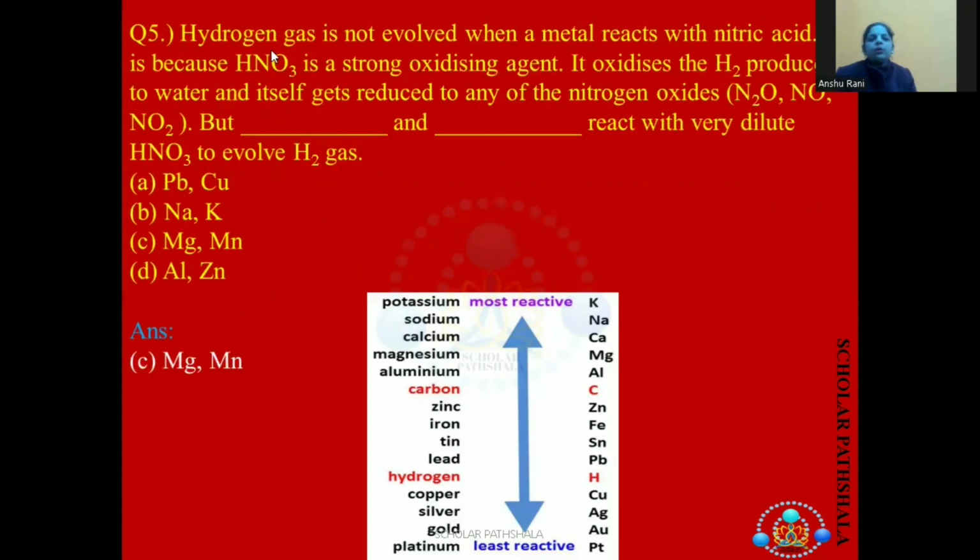Fifth question is, hydrogen gas is not evolved when a metal reacts with nitric acid. It is because nitric acid is a strong oxidizing agent. It oxidizes hydrogen to water and itself gets reduced to any of the forms like nitrogen oxides, N2O, NO, NO2. But dash and dash react with very dilute nitric acid to evolve hydrogen gas. These are magnesium and manganese.